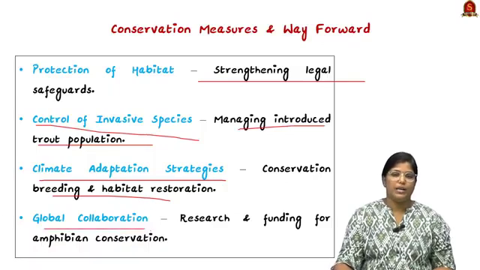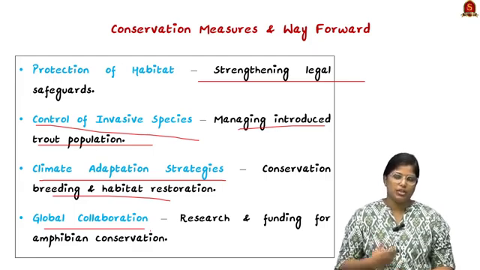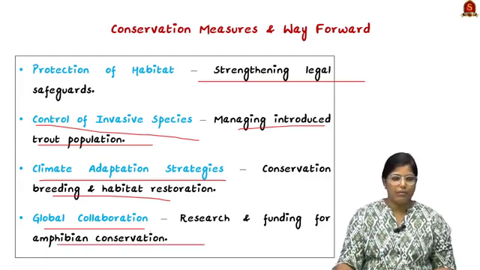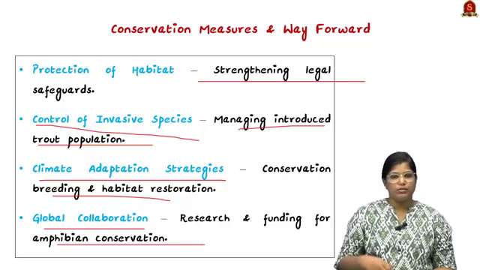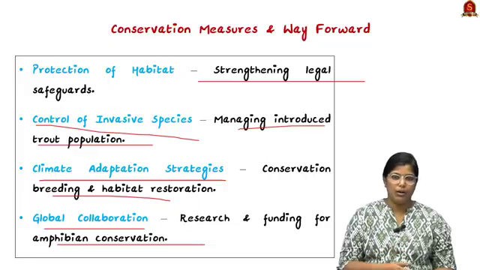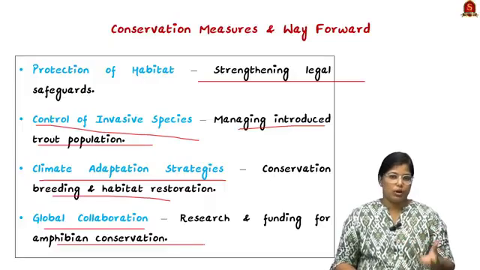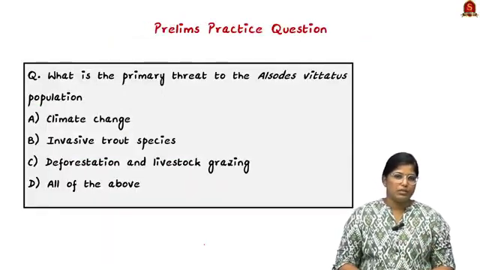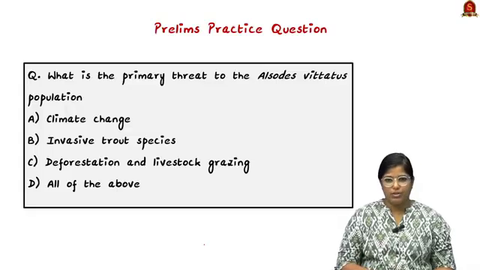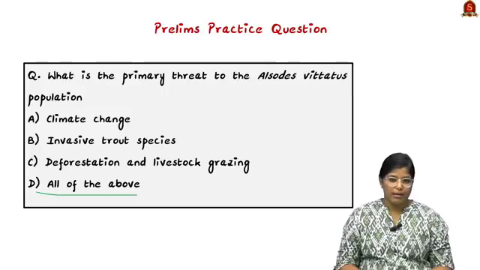And finally, we have to bring in global collaboration. This can be done by initiating research and funding for amphibian conservation, because amphibian conservation is of the least concern when it comes to species control or conservation. So we have to give more focus with collaboration. Based on the topic discussed, I have framed a question for you. Here the correct answer for the particular question is option D, all the above.